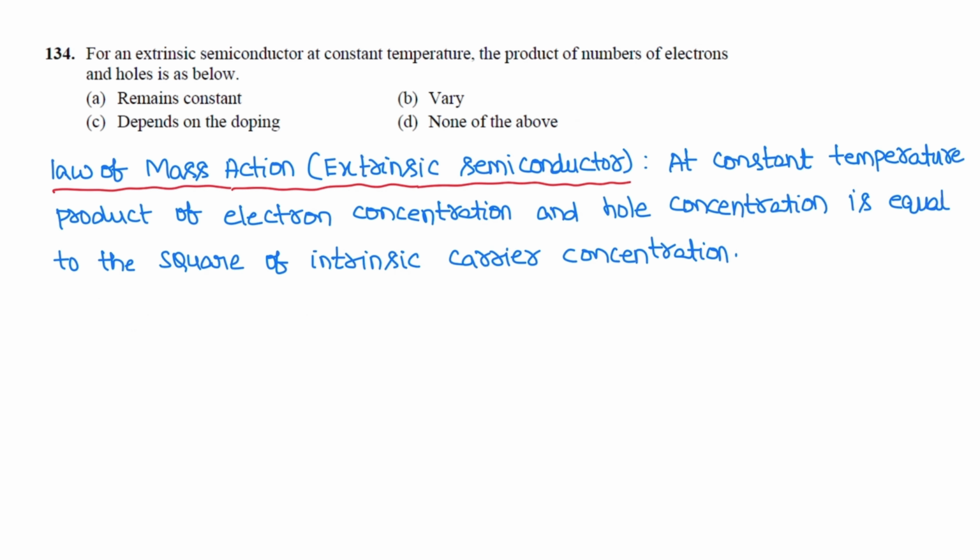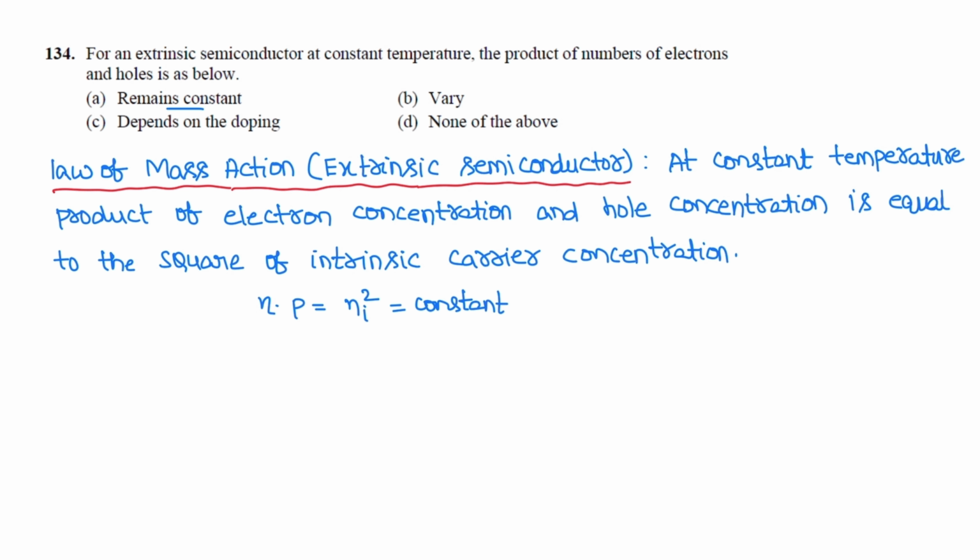Next question. For an extrinsic semiconductor at constant room temperature, the product of the number of electrons and holes is as below. According to the law of mass action, for an extrinsic semiconductor at a constant temperature, the product of electron concentration and hole concentration is equal to the square of the intrinsic concentration, that is, it remains constant. Electron concentration is n, hole concentration is p, and np remains constant, equal to the square of the intrinsic concentration. Correct option is A.